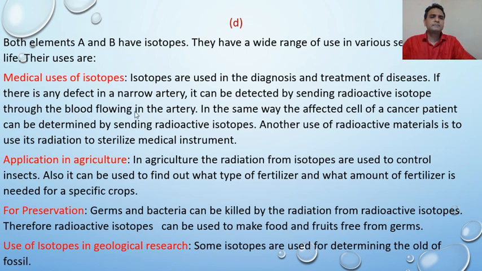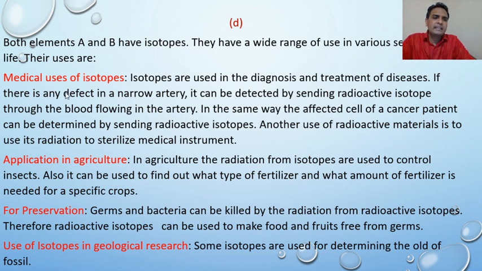So dear students, question number D. How can you give the answer of question number D? I mean both elements A and B have isotopes. They have a wide range of use in various sectors in our life. Their uses are, at first, medical uses of isotopes. Isotopes are used in diagnosis and treatment of diseases.